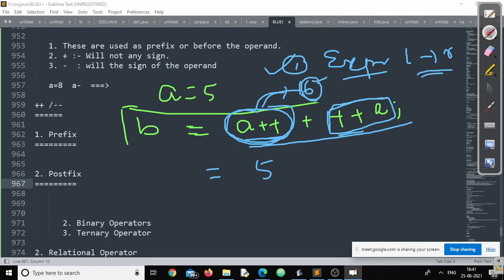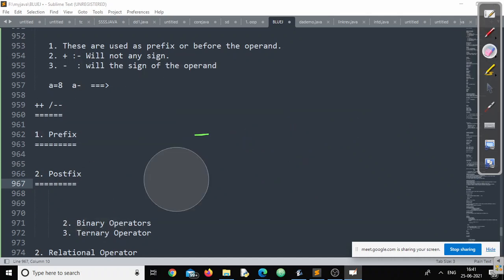Then once one more increment operator is there. So what will be the value of a now? 7. So value will be 12. Got it? Let us cross check. Let us cross check in your Blue Java compiler. We'll do that.